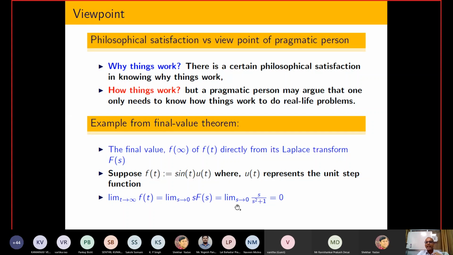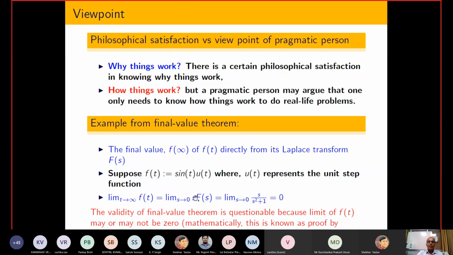So if you put s tending towards 0, this theorem suggests that if I have a sinusoidal function, which is only defined for t greater than or equal to 0, that is the meaning of this multiplication with u(t), then the final value of this is equal to 0.